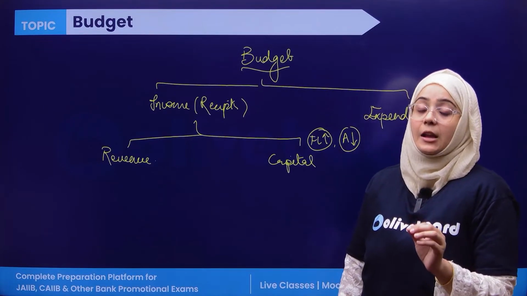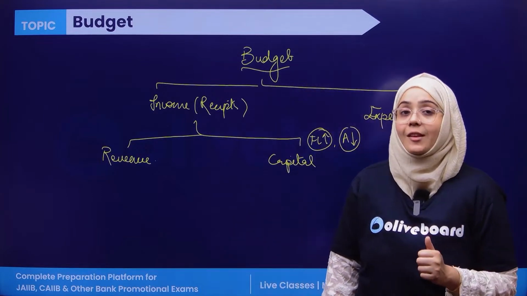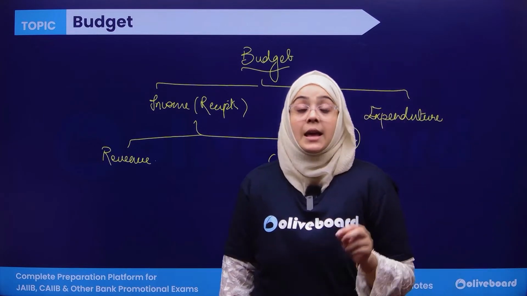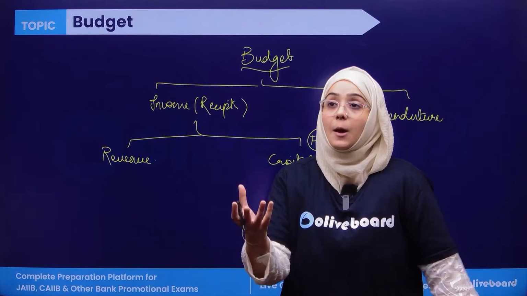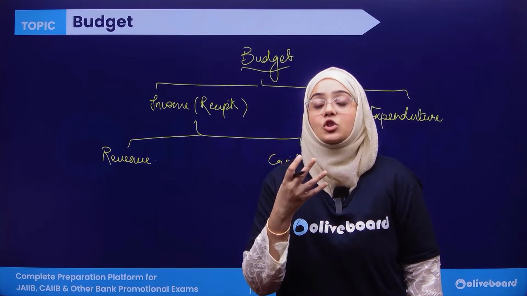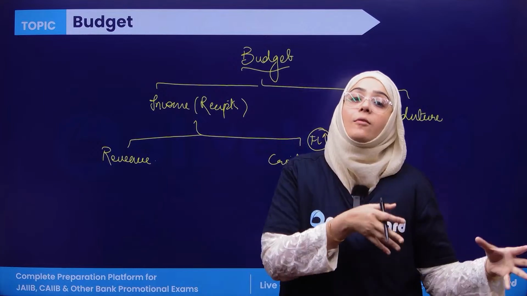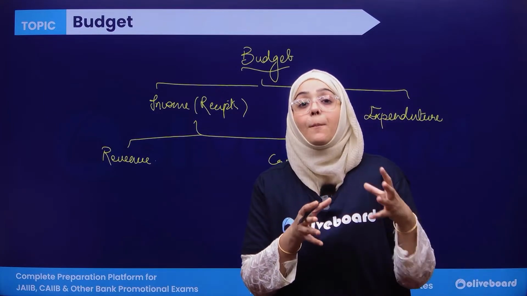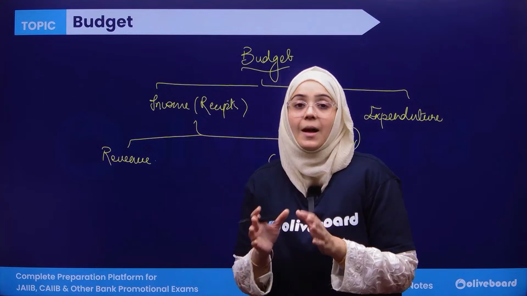Increasing the financial liability means the income generated by the government is not really its own income; it increases the burden of the government, since the government has to return it, for example a loan.